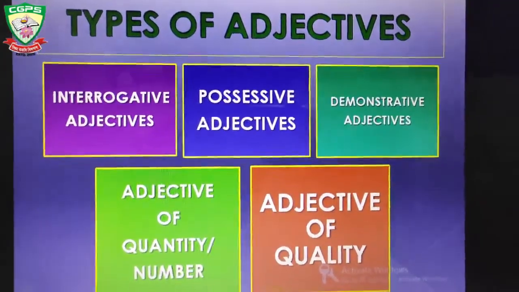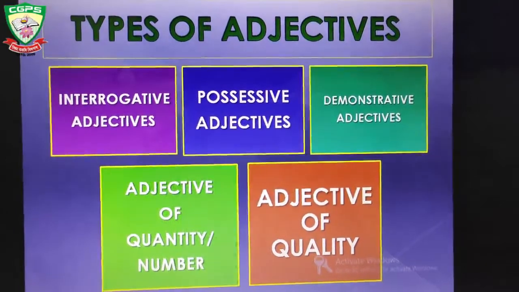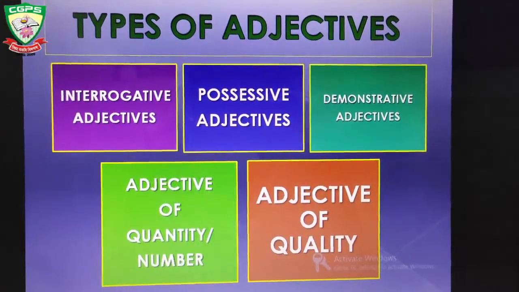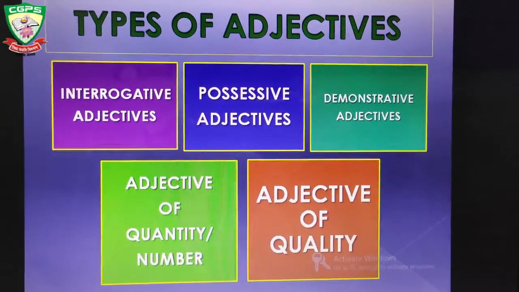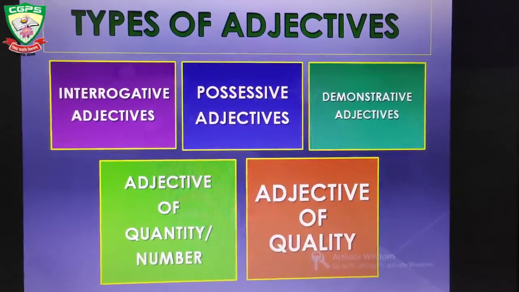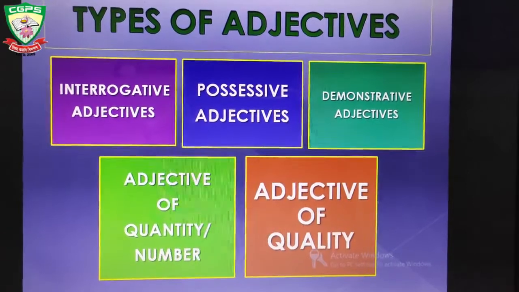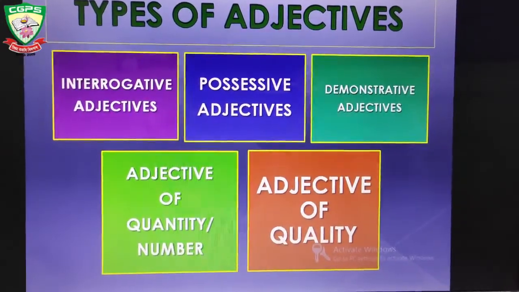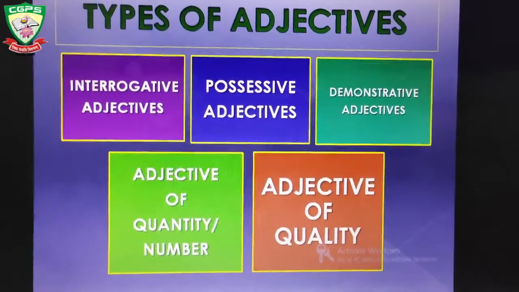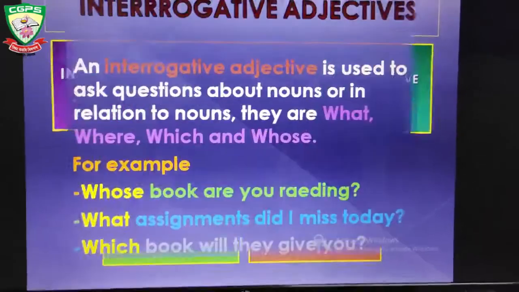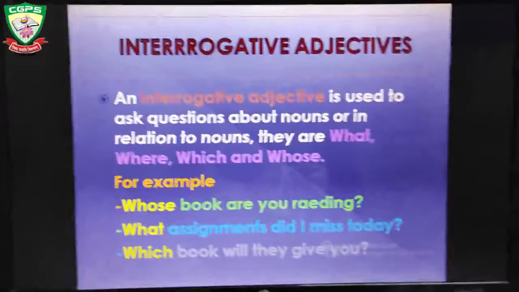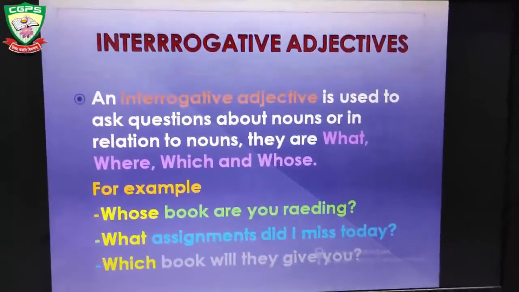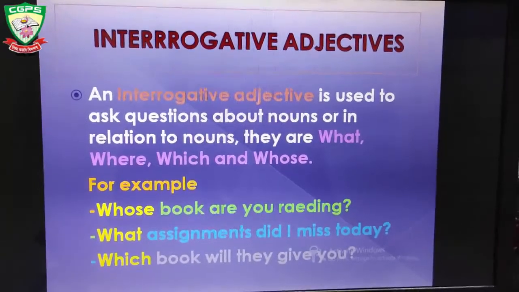Types of adjectives. Adjectives are of 5 types: interrogative adjectives, possessive adjectives, demonstrative adjectives, adjective of quantity or number, or adjective of quality. One by one we'll learn about them. I'll tell you about these adjectives. The first one is interrogative adjectives.